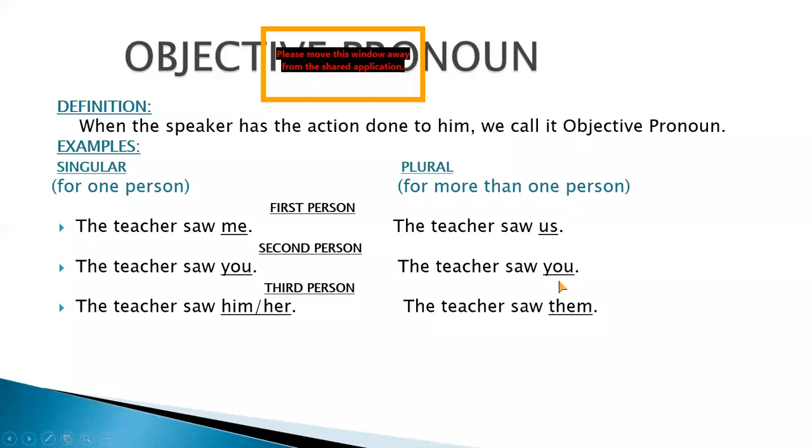It means the action has been done to the persons. They are not performing any action. In the subjective pronoun, the speaker is performing the action, or you can say that he is the doer of the action. But in the objective pronoun, the speaker is not doing anything, but he is receiving the action, or you can say that action has been done to him.